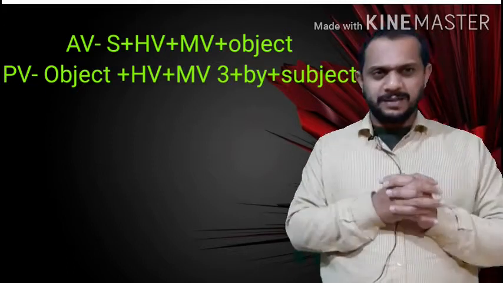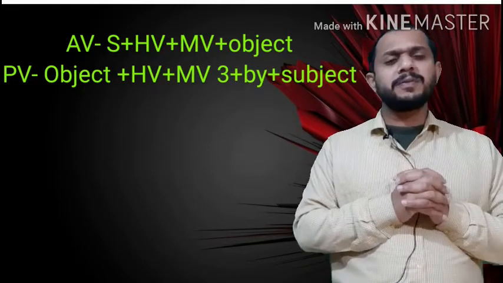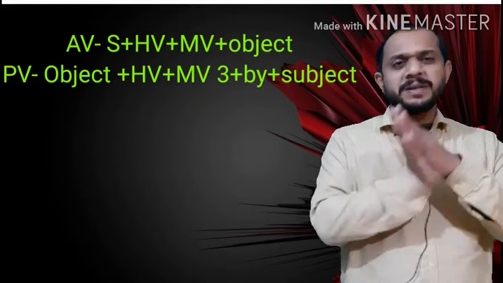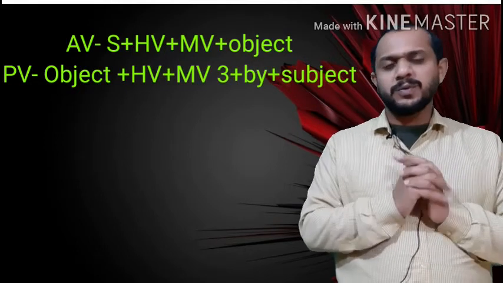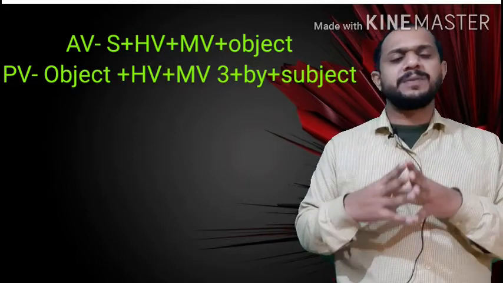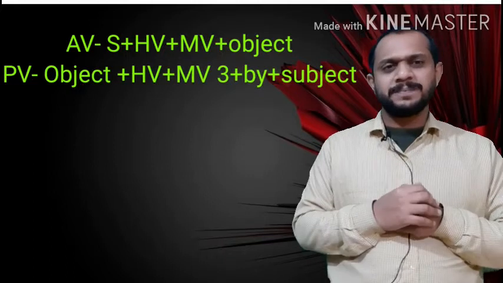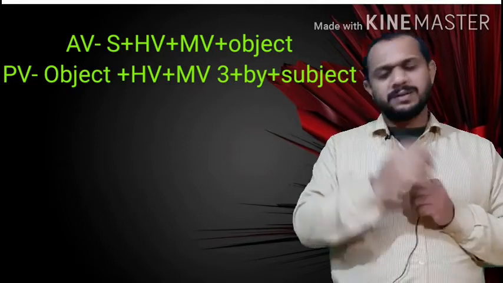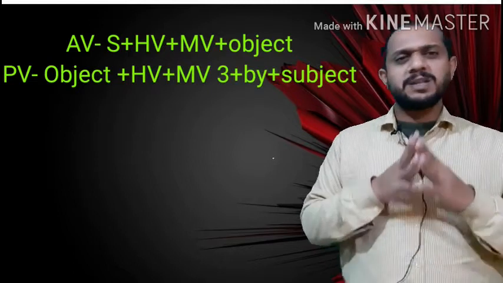Suppose you have been given active voice of present perfect, you will pick the helping verb of present perfect continuous, has been or have been. If you have been given active voice of past perfect, in this case you will pick the helping verb of past perfect continuous, just the next tense. You will pick the helping verb in case of perfect from its next. So if you have been given past perfect, you will pick the helping verb of past perfect continuous: had been.